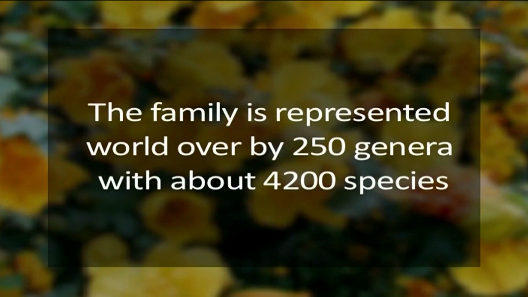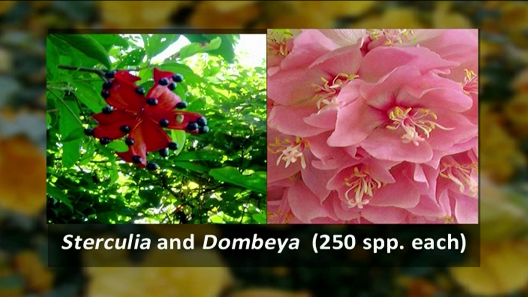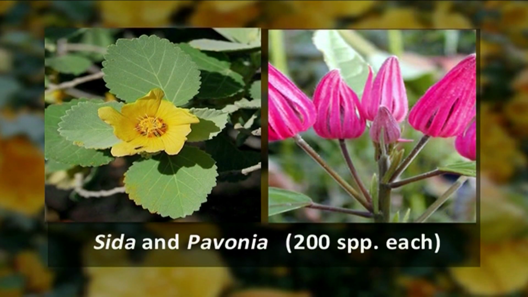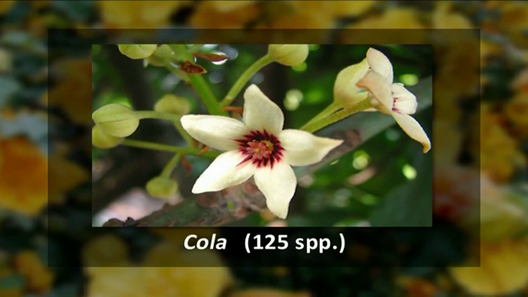At present, the family is represented the world over by about 250 genera, with more than 4,200 species. Some of the species-rich genera in this family are Hibiscus, having 300 species. Then Sterculia and Dombeya, each having 250 species. Sida and Pavonia, having 200 species each. Grewia with 150 species, followed by Cola, having 125 species.